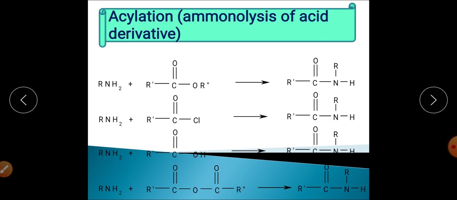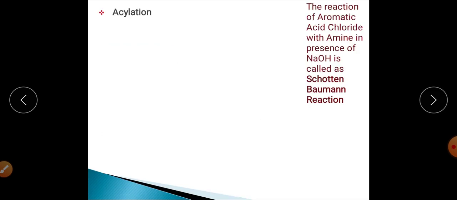The primary and secondary amines are allowed to react with ester, acid chloride, carboxylic acid and acid anhydride to form the substituted amide. So this reaction is called the acylation reaction. Generally, tertiary amines will not undergo acylation reaction.